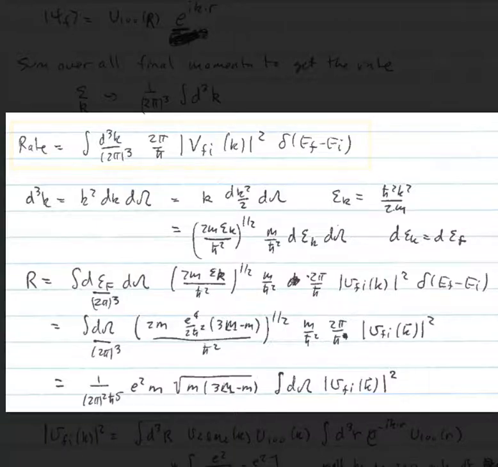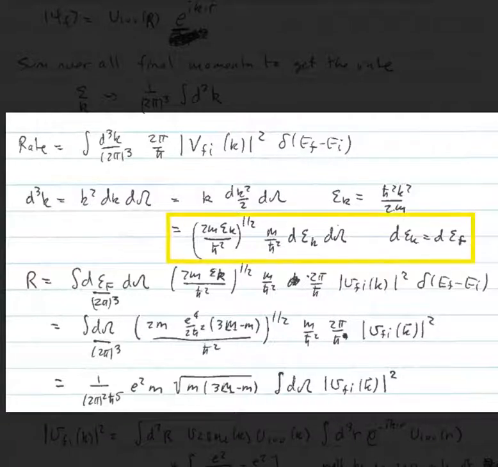Now d^3k, we can write that as k^2 dk dΩ. We can write that as k d(k^2)/2 dΩ. And we can just recognize ε_k is equal to ħ^2k^2 over 2m. So we can rewrite that as sqrt(2mε_k/ħ^2) · (m/ħ^2) dε_k dΩ. Omega is the solid angle. We recognize that ε_k is really the final energy, so we write dε_k is equal to dε_f. The delta function is going to be something that can then be integrated. We can do the integral over energy, leaving behind the integral over solid angle.